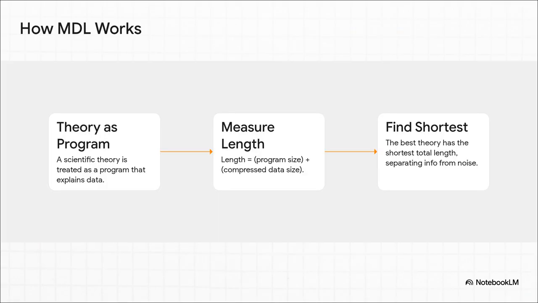So how does it actually work? Well, a scientific theory is basically treated like a computer program that's designed to explain a set of data. Its length is just the size of that program, plus the size of the data after the program has done its job compressing it. The best theory? It's simply the one with the shortest total length. It's a really clever way to computationally measure both elegance and power at the same time.